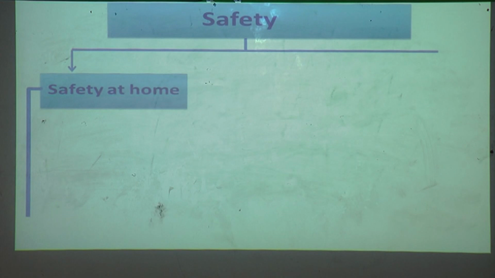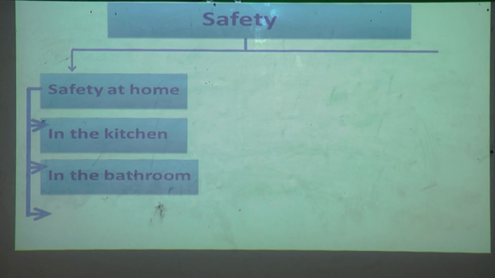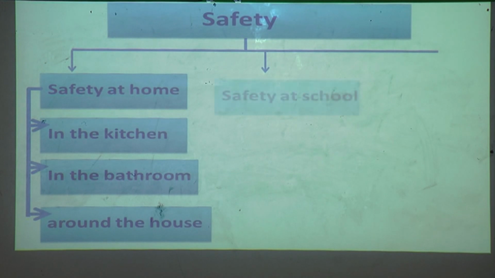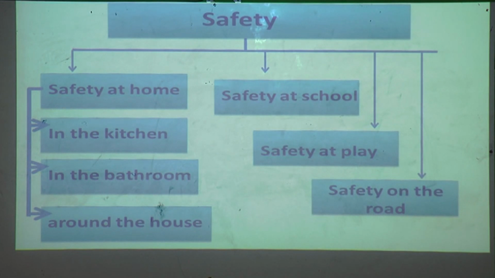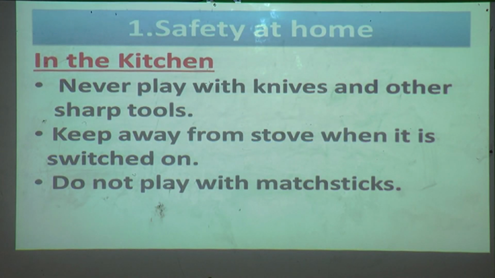Accidents can happen in the kitchen. So we have to follow safety rules in the kitchen, in the bathroom and around the house. And we have also learnt that we have to follow safety rules at school. Then we learnt safety rules to follow on the playground, and safety rules on the road. Now we will recall the things we have learnt in the previous session.